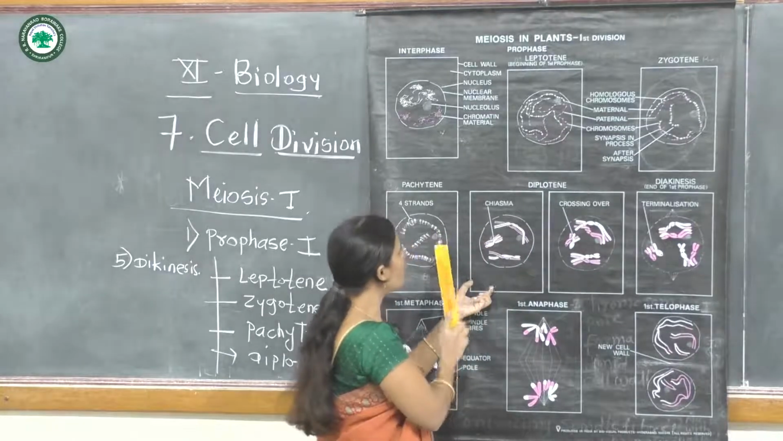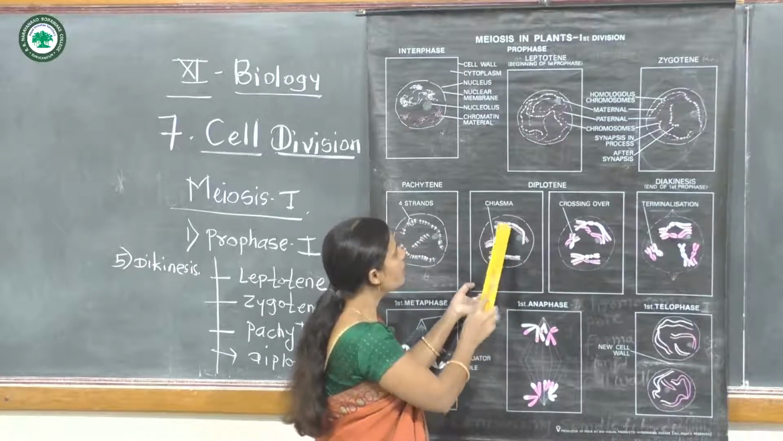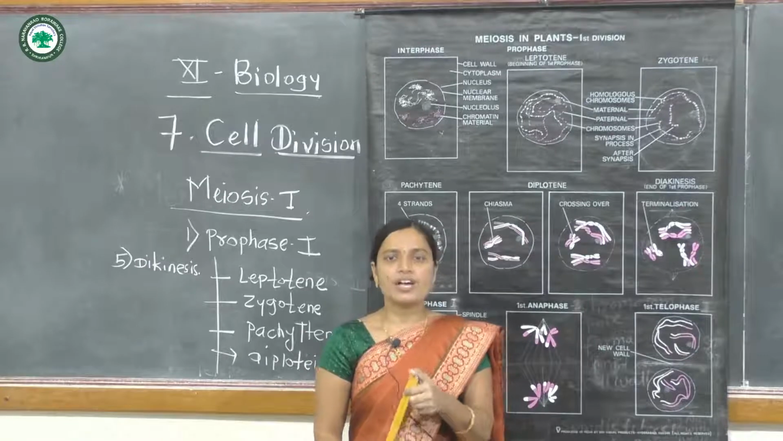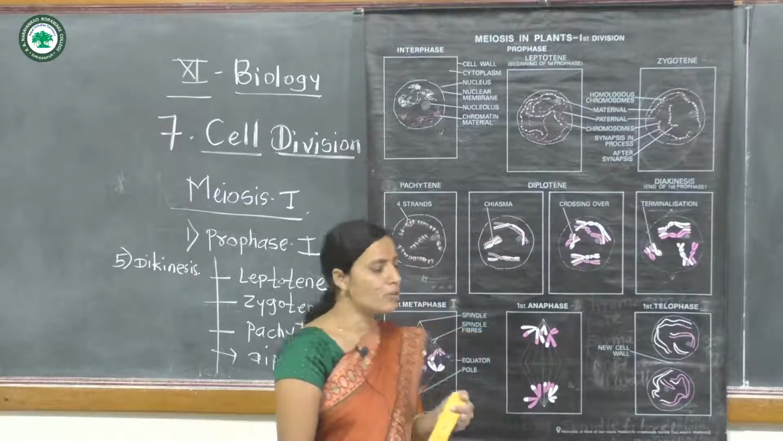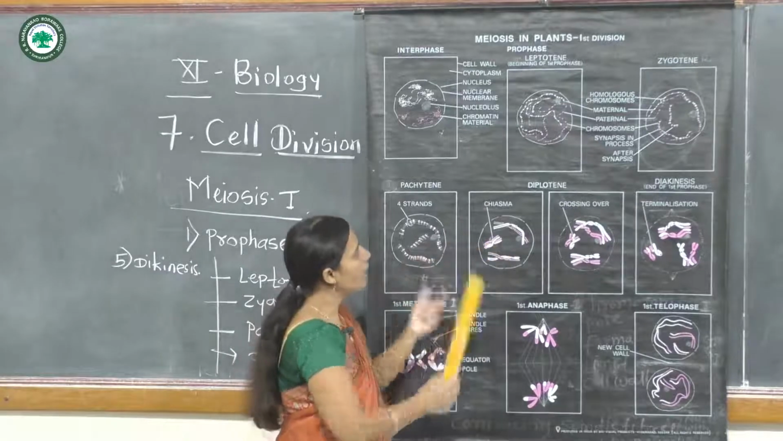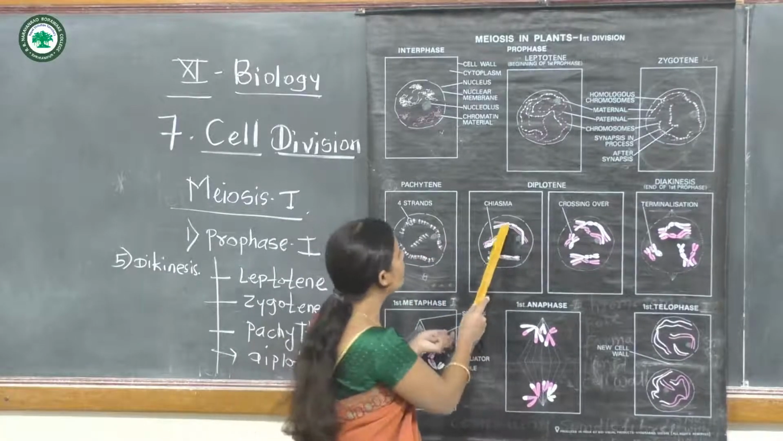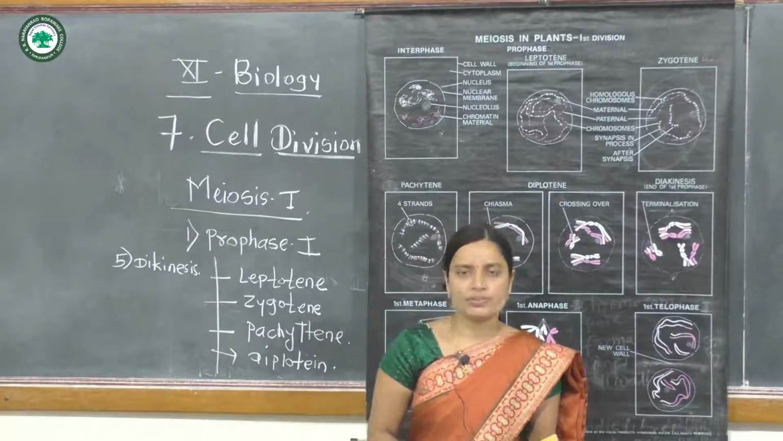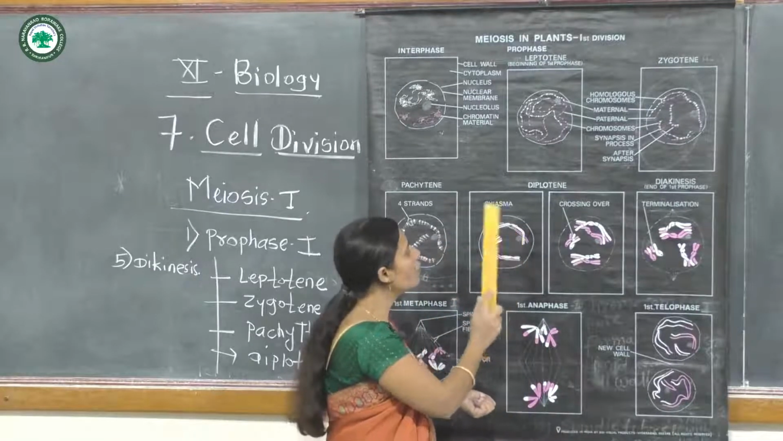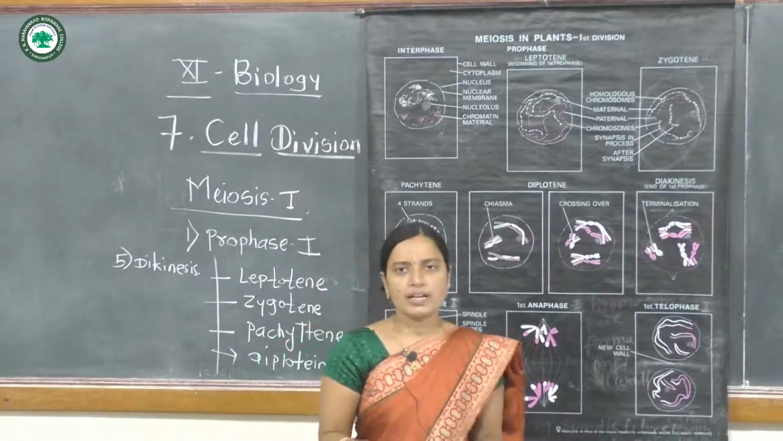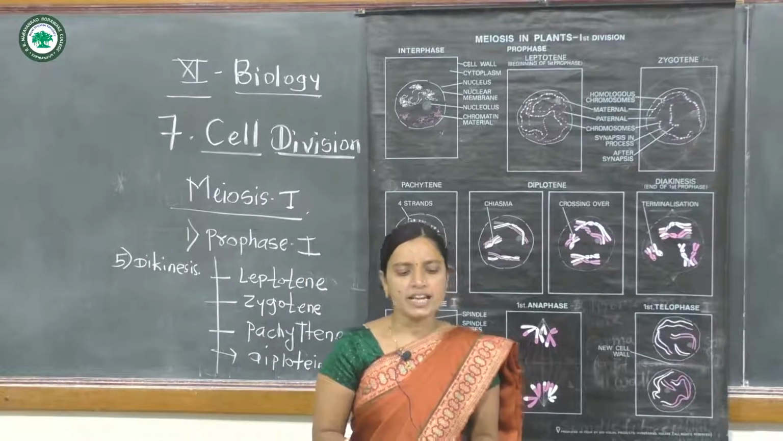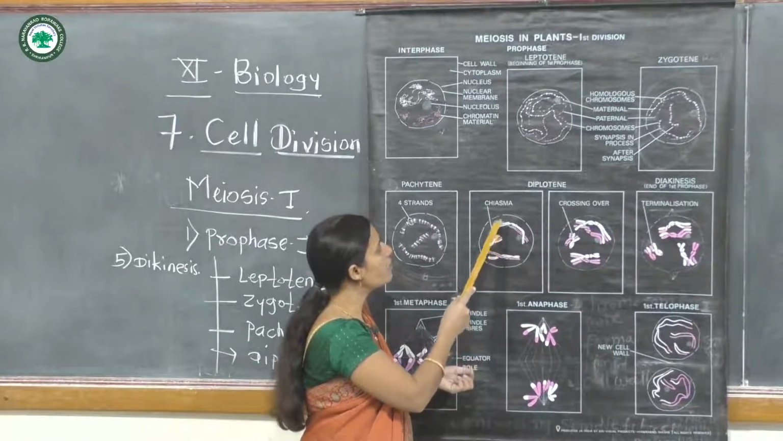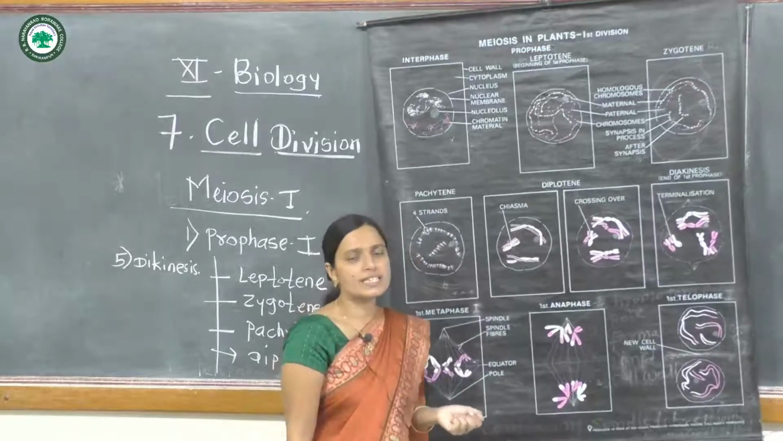Now these four chromatids are found in this phase. In the diplotene phase, the chiasmata formation takes place, a distinct cross-like structure. This chiasmata is already formed in the pachytene stage, and later they are clearly visible. This chiasmata is clearly visible in the diplotene stage.